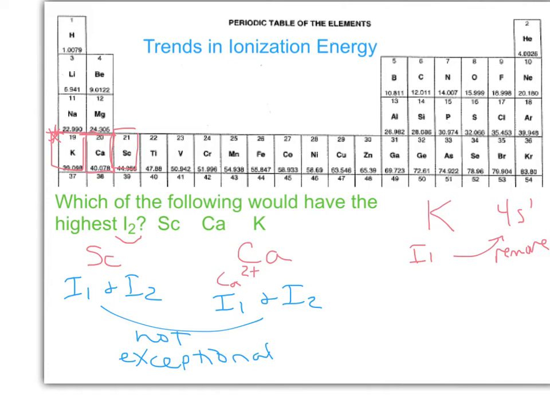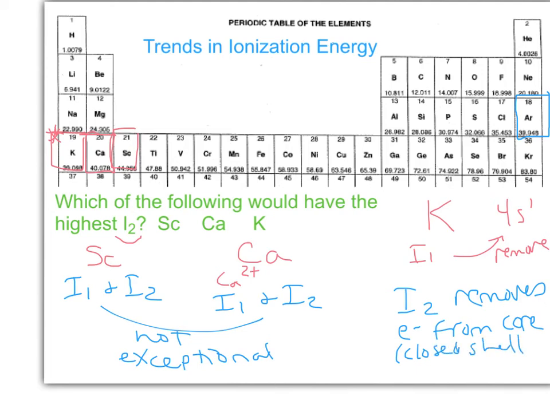When we take away one electron, potassium has a noble gas configuration. Potassium likes to form a +1 cation, but it does not like to form a +2 cation. Potassium has this nice noble gas configuration, so I2 removes an electron from the core, or closed shell configuration. And so the second ionization energy for potassium is really high.